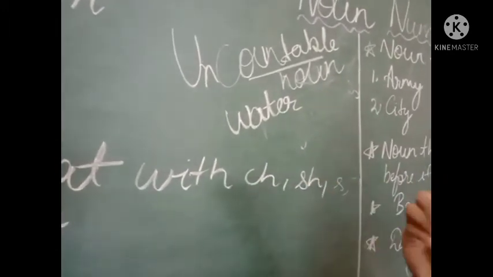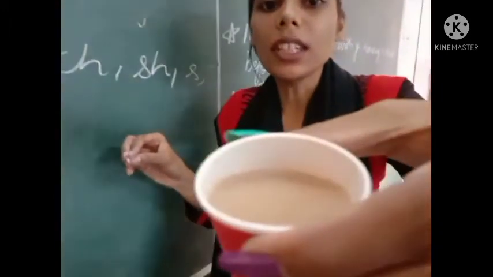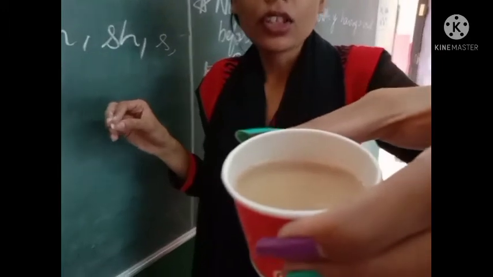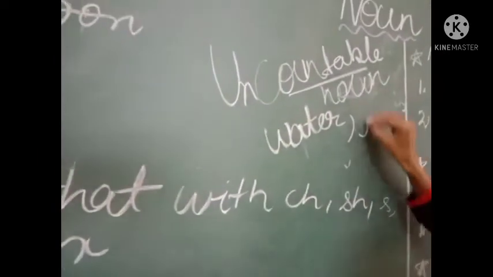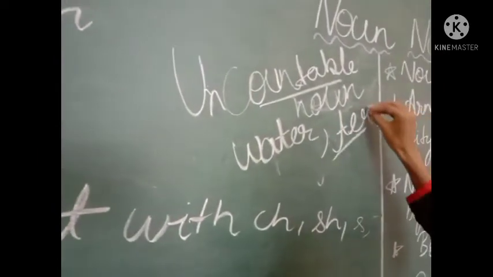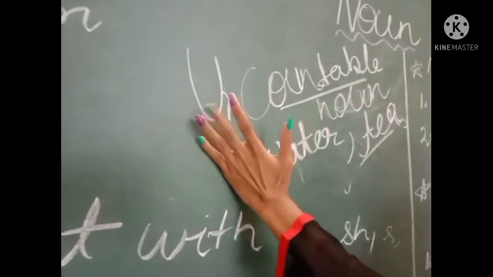For example, I am having a cup of tea. As you can see, I am having a cup of tea. So I can't count tea. So this also comes under uncountable noun. Those things which we can't count come under the uncountable noun.